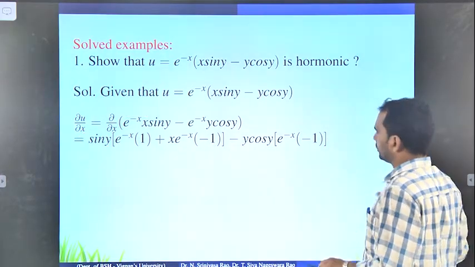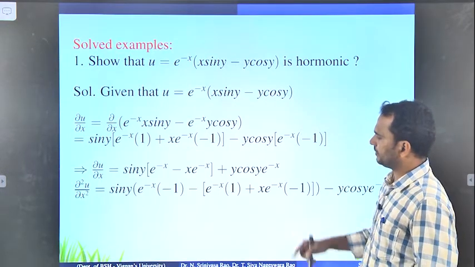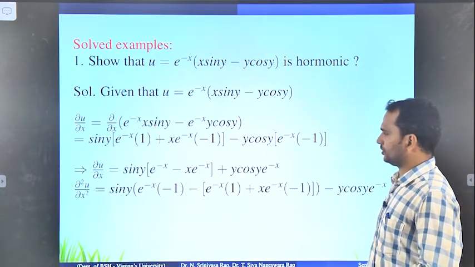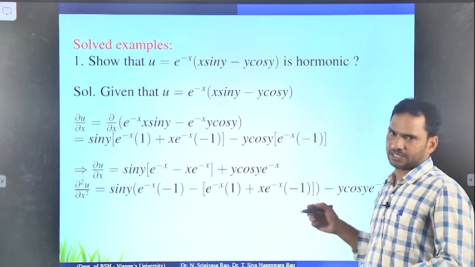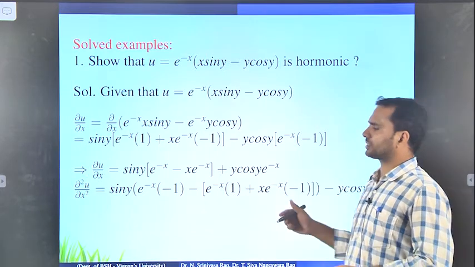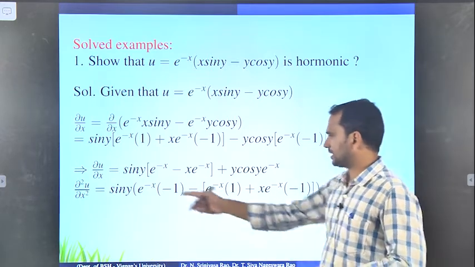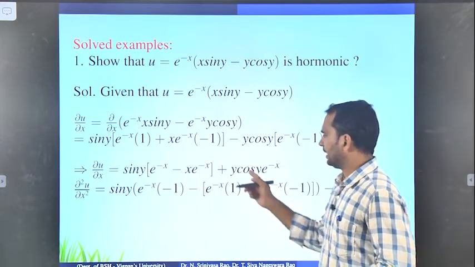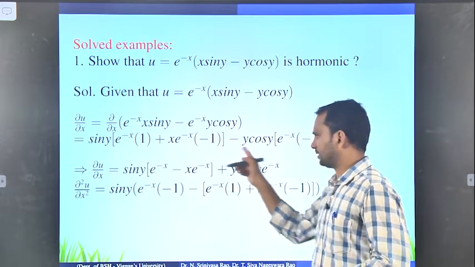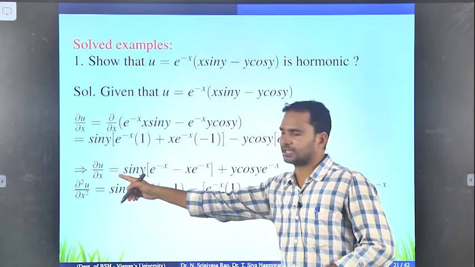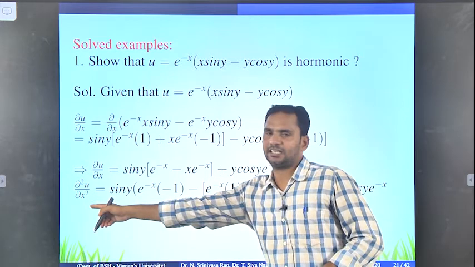Now what you have to find next is del square u by del x square. Why? Because the Laplace equation is del square u by del x square plus del square u by del y square. So for del square u by del x square, you again take the differentiation with respect to x of the first order derivative, and it will give the second order derivative.